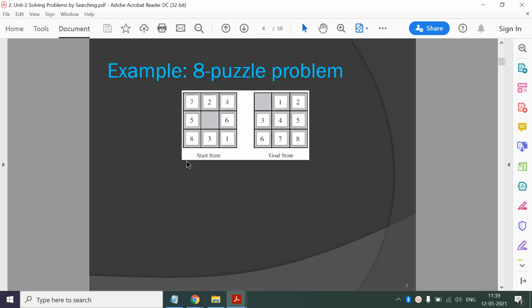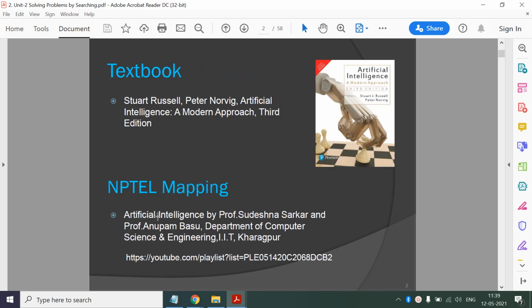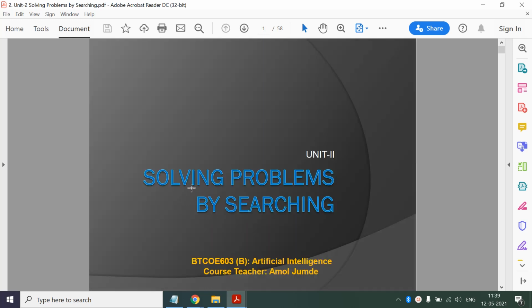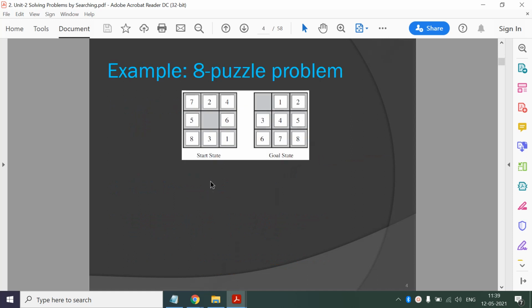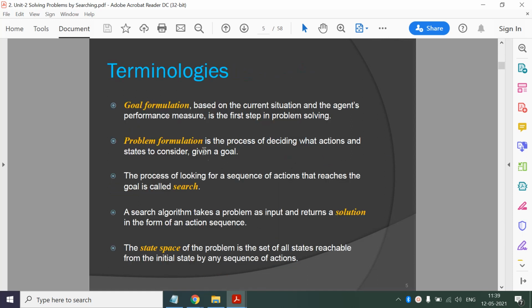So we'll have a search tree. If we keep on applying actions on different nodes, you will get a search tree. So in order to solve a problem, you are actually searching in that search tree. We have seen goal formulation, problem formulation, and search. It is a process of looking for a sequence of actions that reaches the goal. That process is known as search. And what is the solution? It is an action sequence. That sequence of actions is a solution.